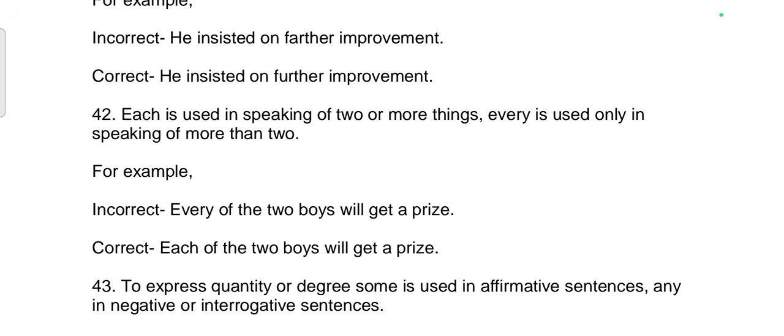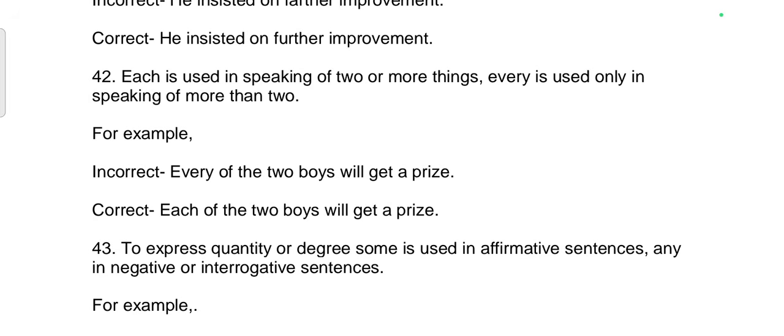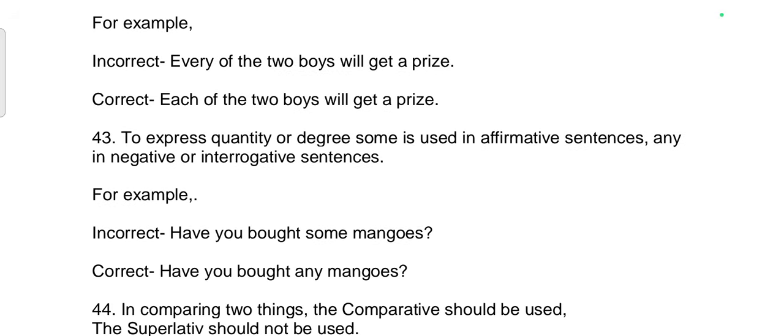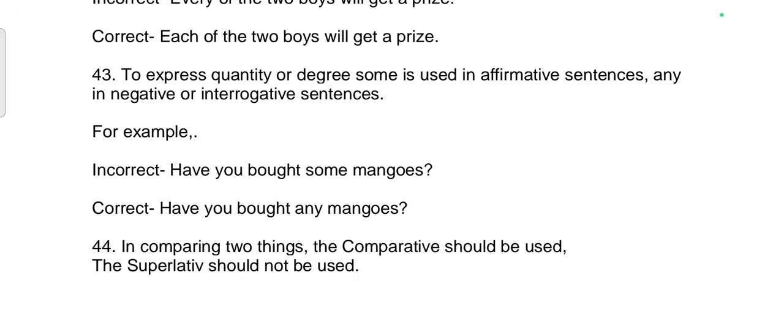42nd rule. Each is used in speaking of two or more things. Every is used only in speaking of more than two. For example, incorrect sentence: Every of the two boys will get a prize. Correct sentence: Each of the two boys will get a prize. 43rd rule. To express quantity or degree, some is used in affirmative sentences, any in negative or interrogative sentences. For example, incorrect sentence: Have you bought some mangoes? Correct sentence: Have you bought any mangoes?